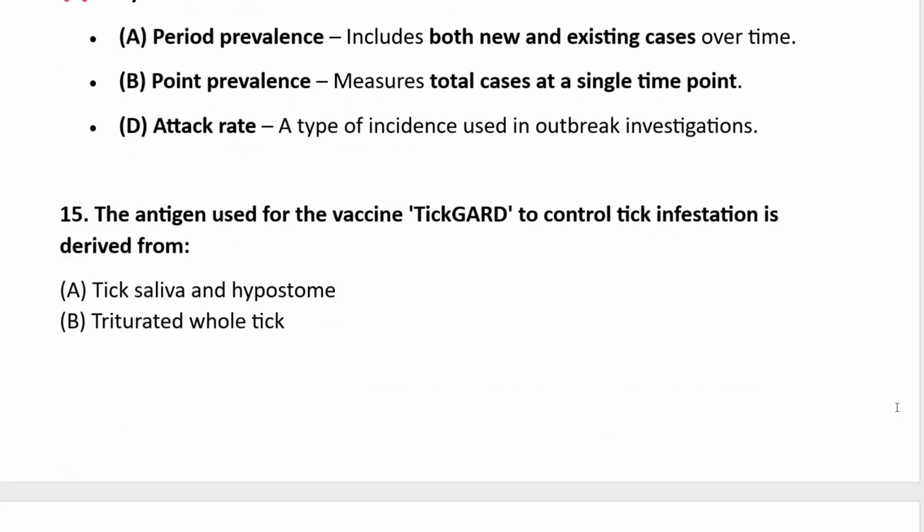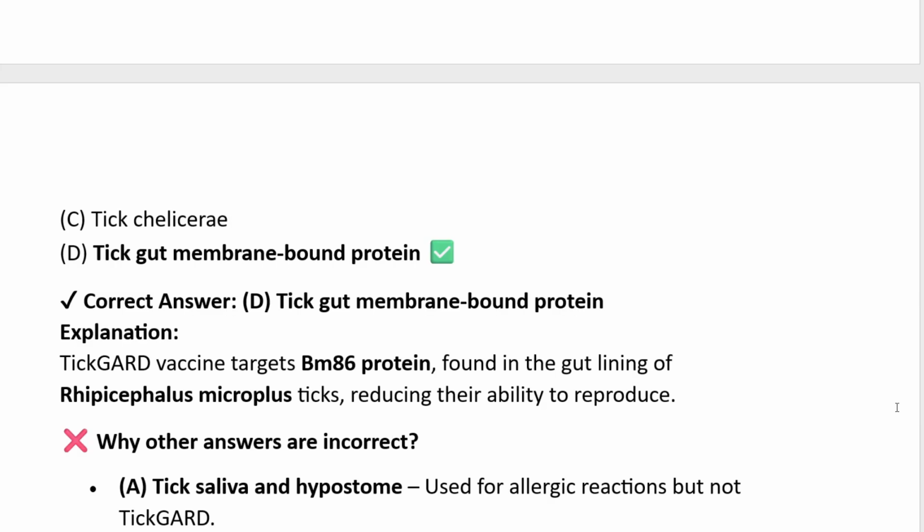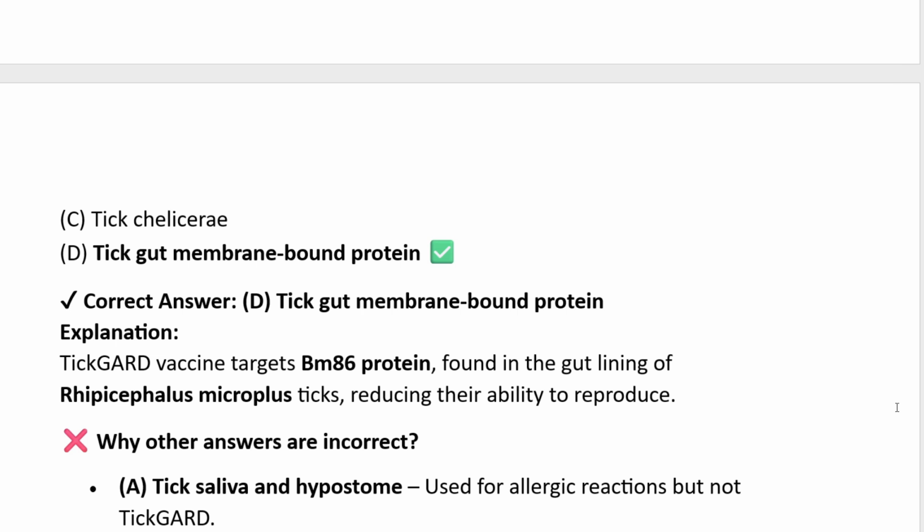Question 15. The antigen used for the vaccine TickGARD to control tick infestation is derived from tick saliva and hypostome, triturated whole tick, chelicerae, tick gut membrane bound protein. The correct answer is tick gut membrane bound protein. TickGARD vaccine targets Bm86 protein found in the gut lining of Rhipicephalus microplus ticks, reducing their ability to reproduce.